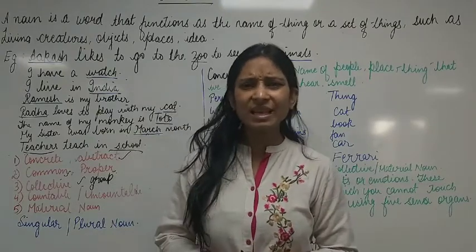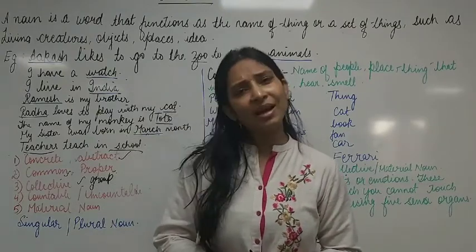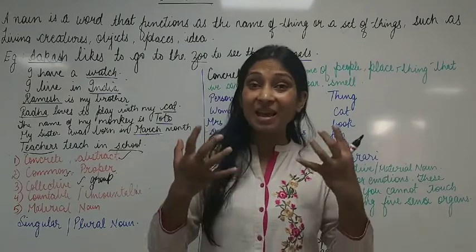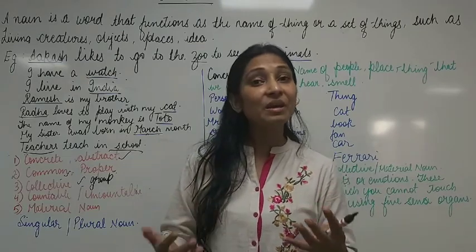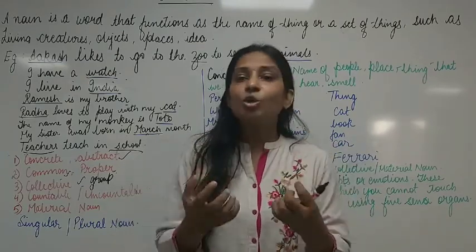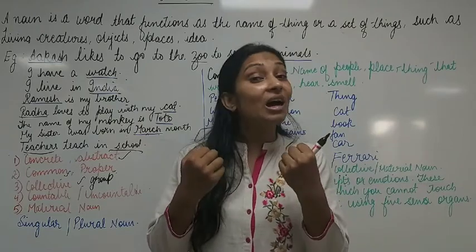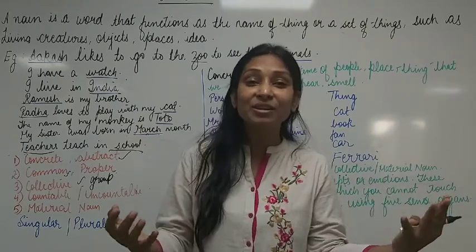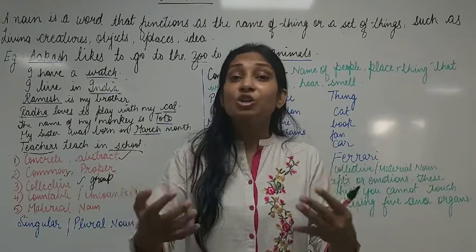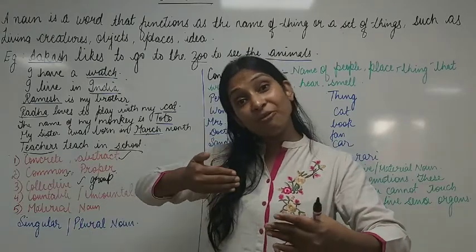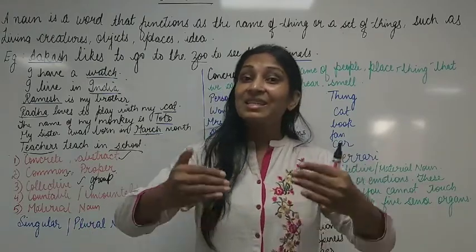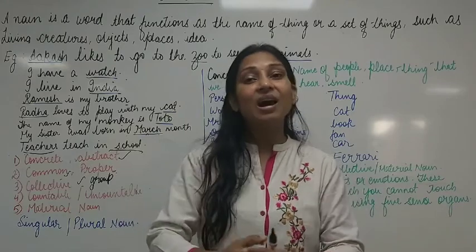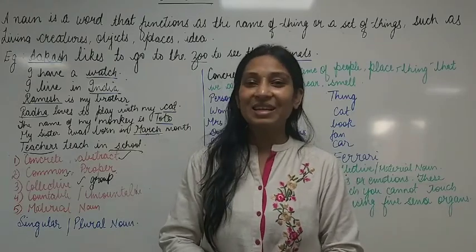Can you see love? No. Can you touch love? No. Can you smell love? No. Love can only be felt. You can only feel the feeling of love of your mother, father, brother, sister and everyone around, right? So the feeling that can only be felt and not touched, smelled or seen is known as an abstract noun.